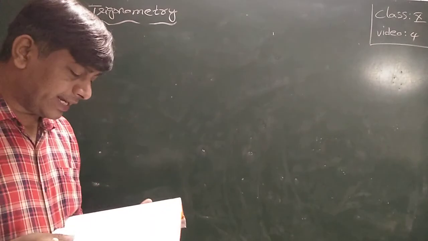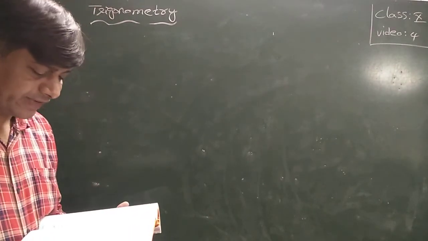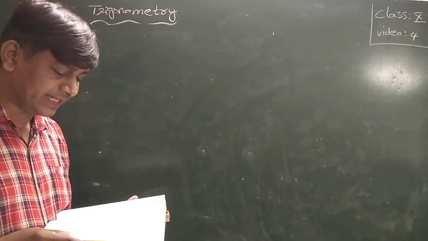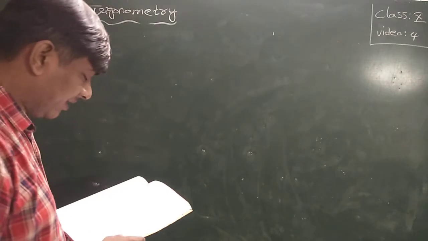In this one, first question: in a right angle triangle ABC, 8 cm, 15 cm, 17 cm are the lengths of AB, BC and CA respectively. Find sin A, cos A and tan A. I am not writing the textual question because I am explaining the textual question only.